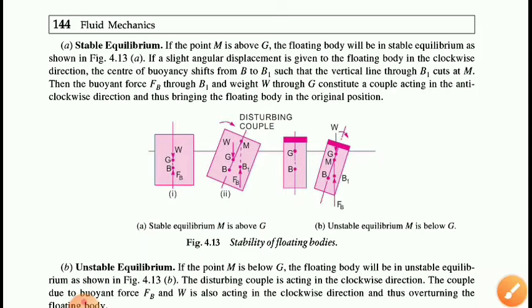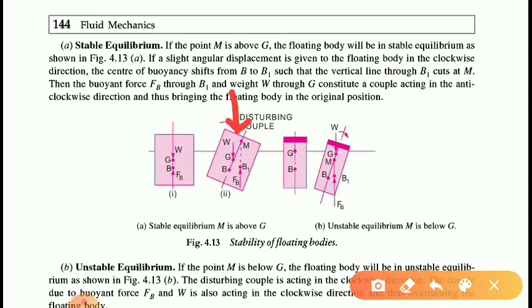If this metacentre is above the center of gravity, as in this case, then at the metacentre the force will be upward and at the center of gravity the force will be downward. It will form an anticlockwise couple and the body will be in stable equilibrium.